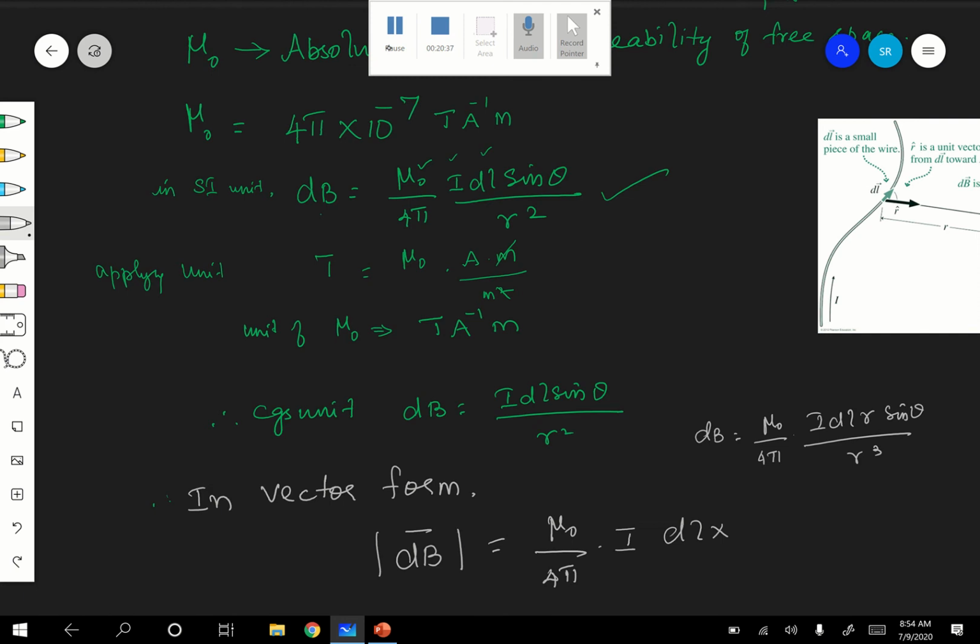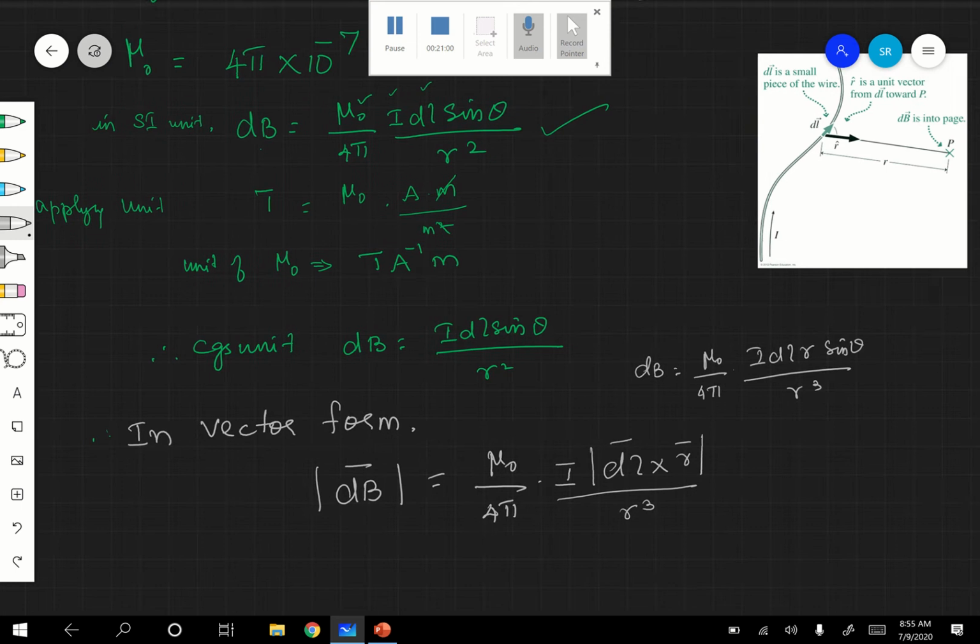Therefore dl r sin theta, that is a b sin theta, that is a cross b. Like that, if I write, divided by r cube. Are you following? But that is only the magnitude. So in vector form, I can write it this way.